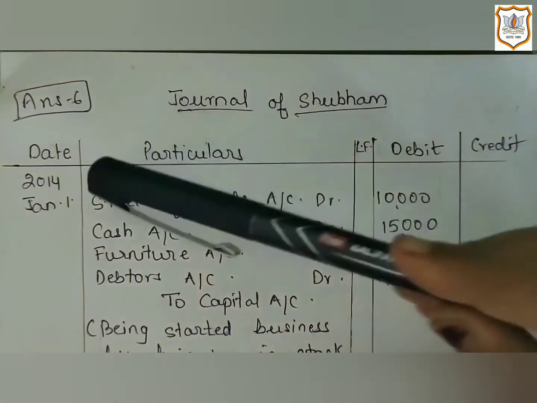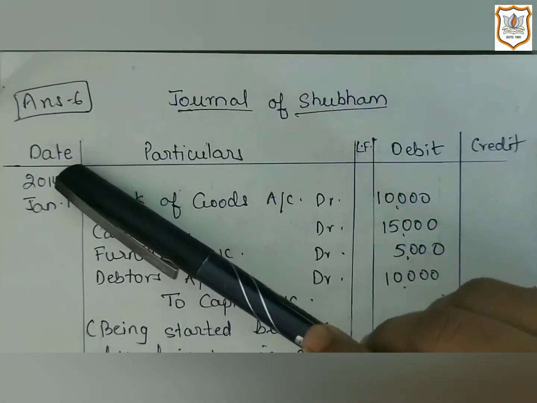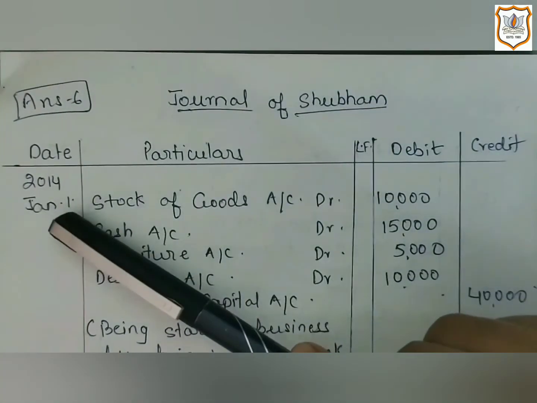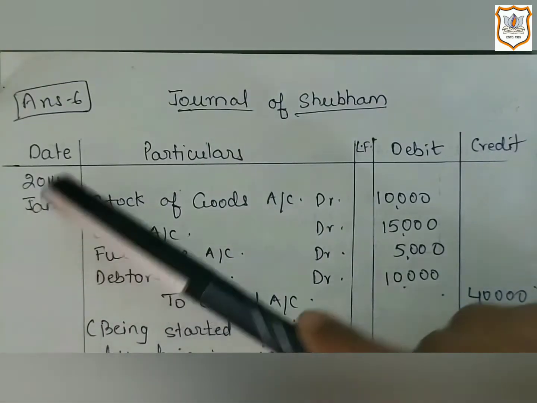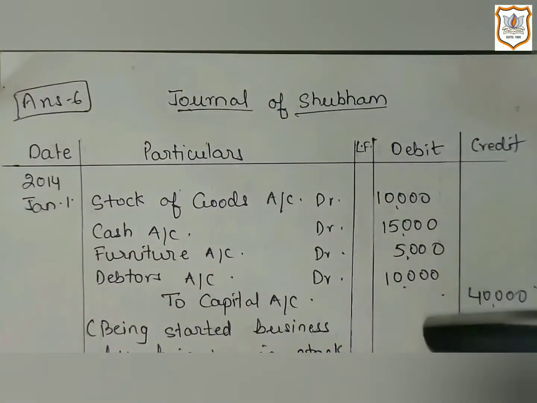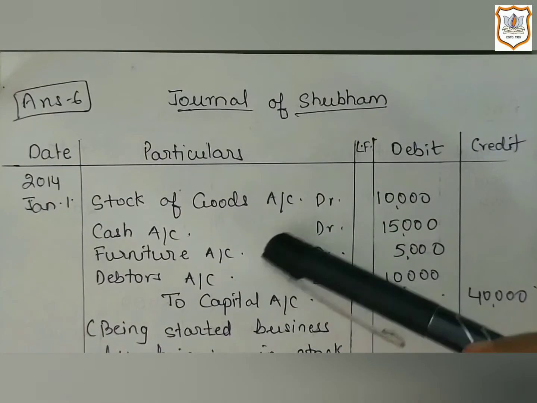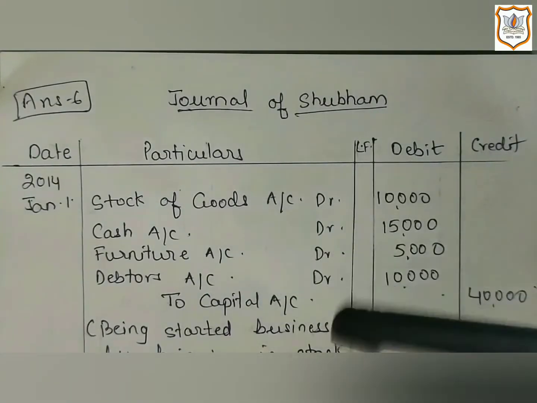In the date column, we will write the date. And the way of writing date is, first you will write the year, then the month, after that, the date.